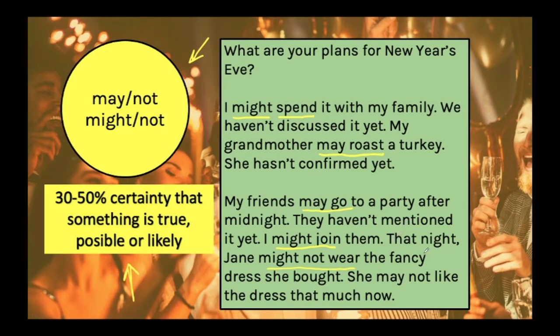She may not like the dress that much now. I know that she liked it in the past, but I'm not actually sure how much she likes it now. So I use may in this case to say that I have a certainty of 30 to 50% that something is going to happen, that something is possible or likely.